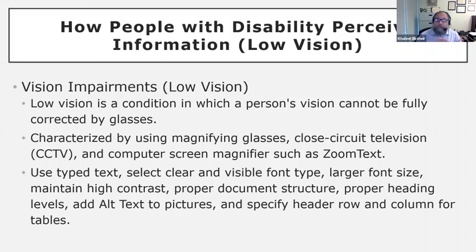If you are using colors, you should maintain high contrast colors. So the foreground color of the text should have a high contrast with the background, so it is visible and clear. And I'm repeating the same requirements as for the blind, like using a proper document structure, proper heading levels, using alt text with pictures, and specifying header rows and header columns for your tables.